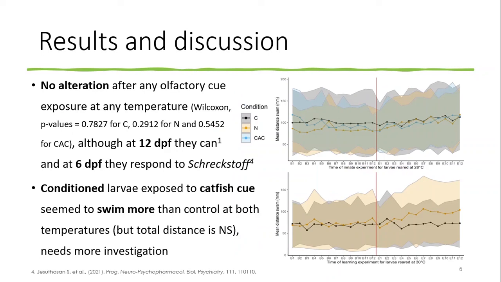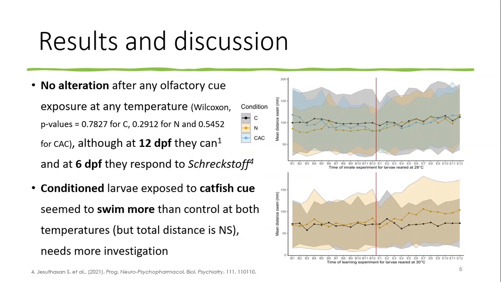What we found next was a little surprising because there was no alteration of the total distance swam after exposure to any cue, including the conspecifics alarm cue, as you can see on the top figure, displaying total distance swam across time for each of the three cue groups, here from the control temperature cohort as an example. So the black line represents larvae exposed to the control water, the orange line represents larvae exposed to the neutral catfish cue, and the blue line represents larvae exposed to the conspecifics alarm cue. The red line shows when the cue was introduced.